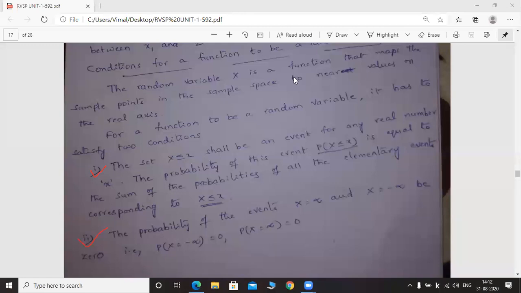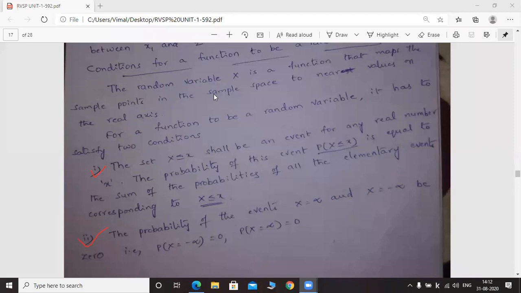Infinity means what is the number? There is no specific number. That's why we cannot say the probability. The corresponding probabilities are defined as zeros. So probability of capital X equal to minus infinity is 0. Probability of capital X equal to infinity is also 0. Okay, if a function satisfies these two conditions, then it can be treated as a random variable. Okay, so these two are the conditions for a function to be a random variable. Is it clear?